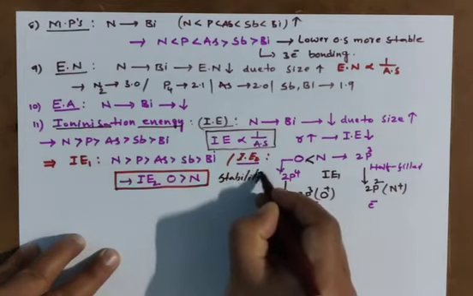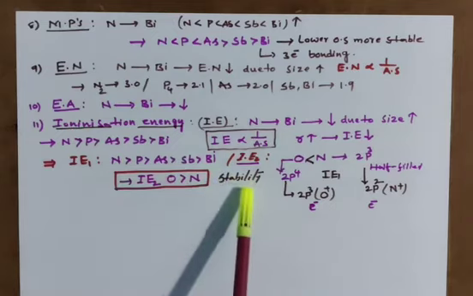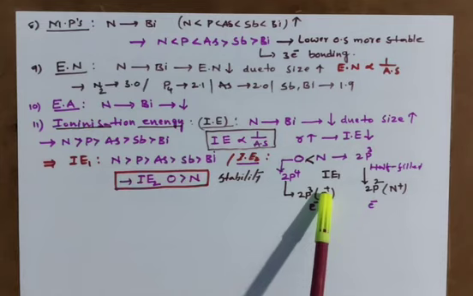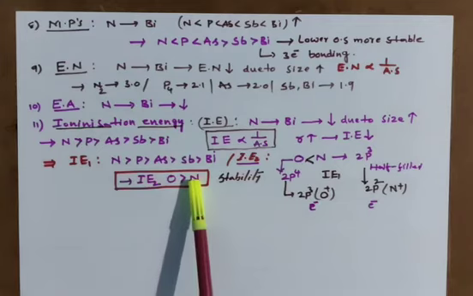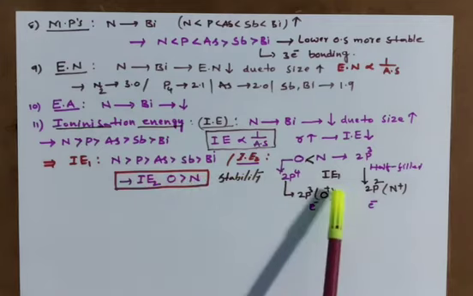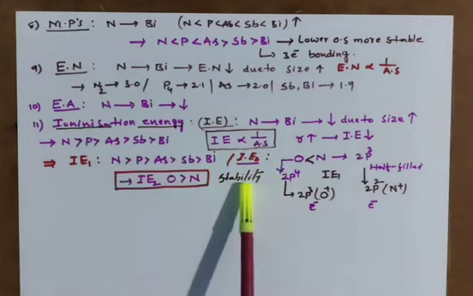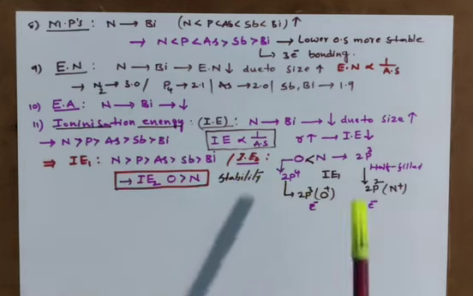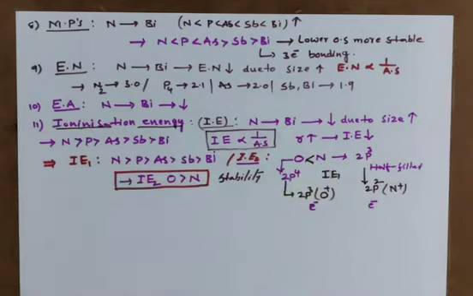More the stability, more the IE value. Clear? So not only the size, but also depending on the stability, stable electronic configuration. So many terms are there: not only stability, size, inert electronic configuration, octet configuration, together all I am saying with stability. More the stability, more will be the energy required to remove electron. That's why IE1 of oxygen is less than nitrogen, but IE2 of oxygen is more than nitrogen.